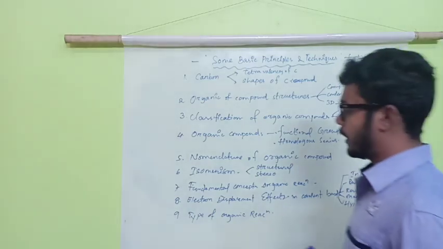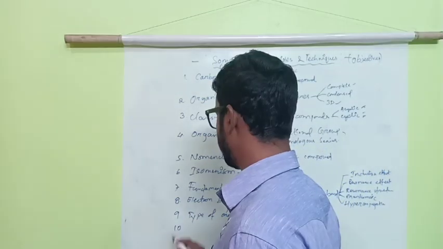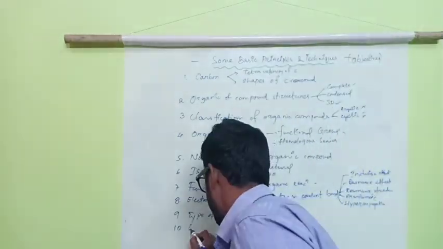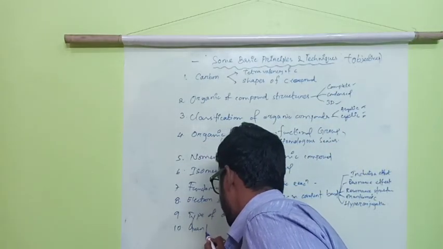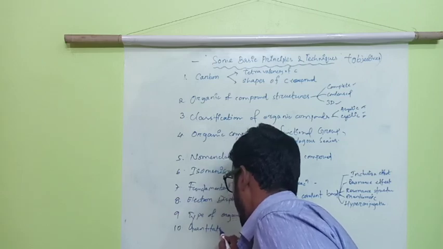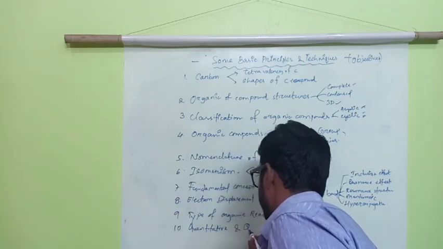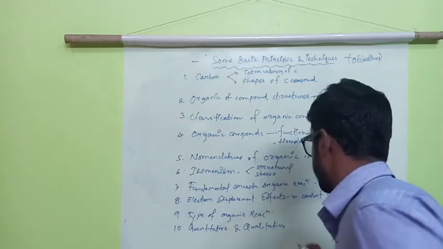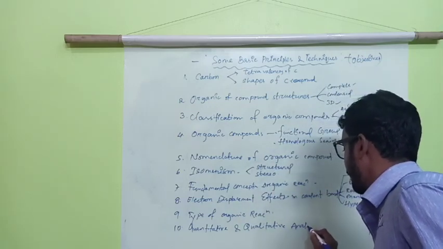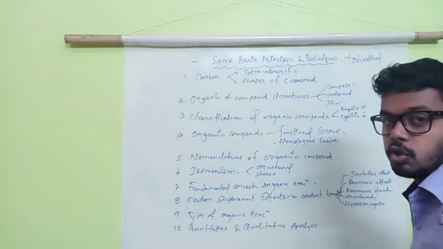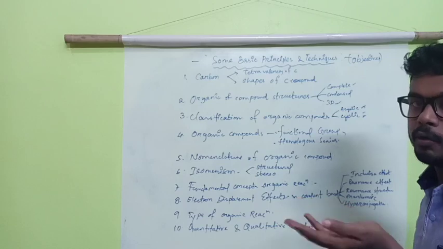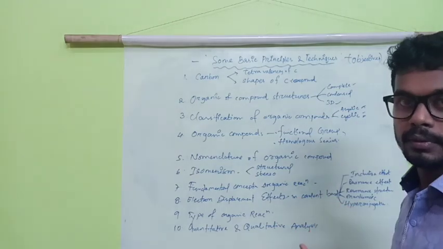Next, the last part is quantitative and qualitative analysis. Analysis of what? Suppose you made one organic compound in a lab.